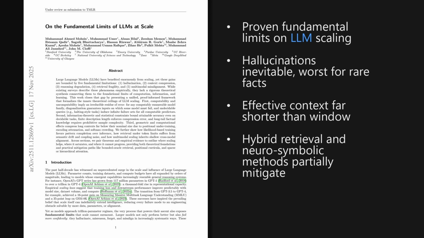So the big message is that some weaknesses of large language models, like hallucinations and short effective context, are not just engineering bugs, but flow from deep limits of computation and information. At the same time, the work points to partial fixes like better retrieval, curricula, and hybrid neurosymbolic systems, so progress remains possible but bounded.